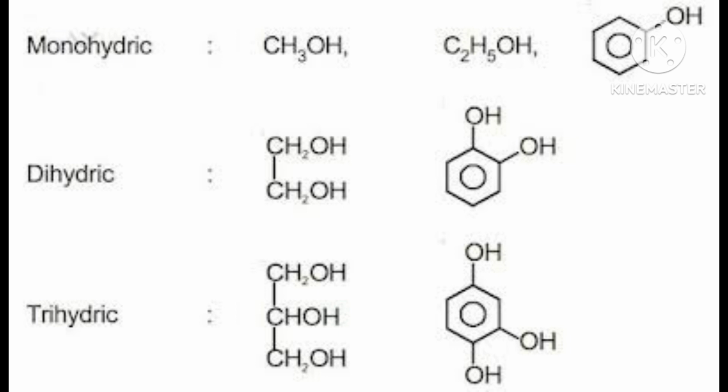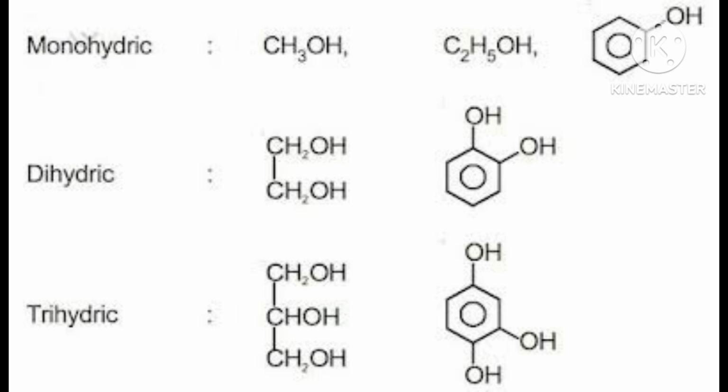Now suppose from each carbon one hydrogen is gone, and in its place OH came. 3 H gone, 3 OH came, attached to the 3 carbons. Then it is a trihydric alcohol, known as glycerol. You might have heard the name glycerol. It is a trihydric alcohol, and ethylene glycol is a dihydric alcohol. Correct? You should remember.